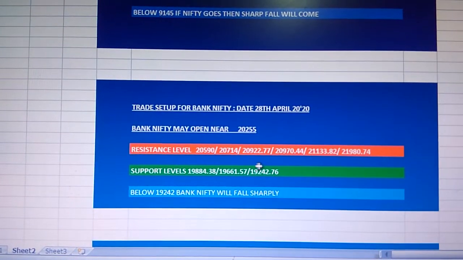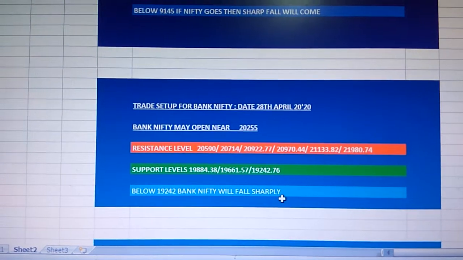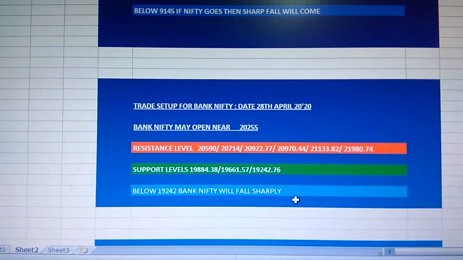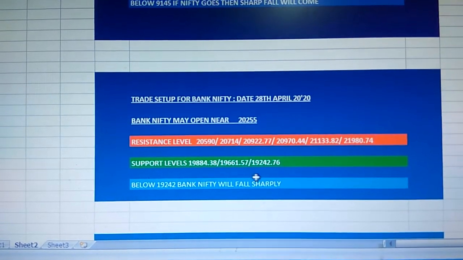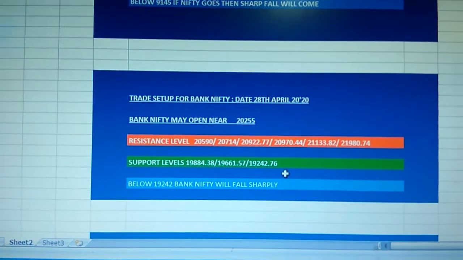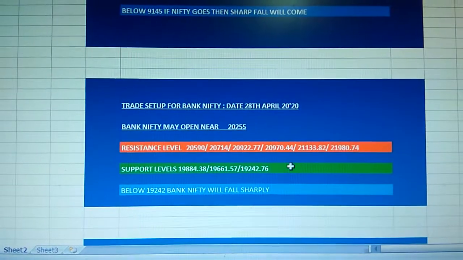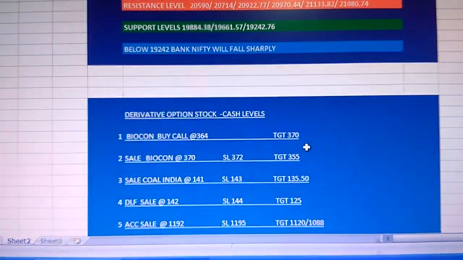Below this Bank Nifty will fall sharply. We can see the previous low of Bank Nifty if it closes below this 19242.